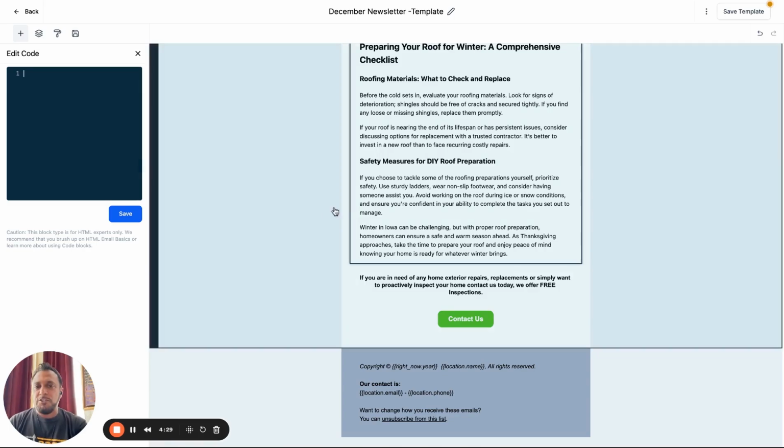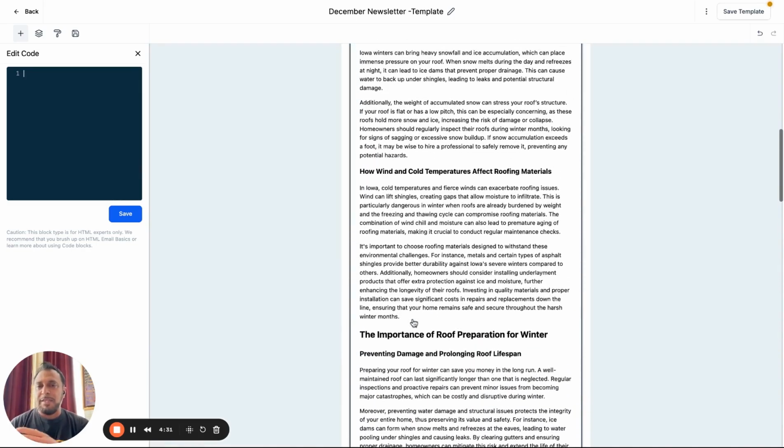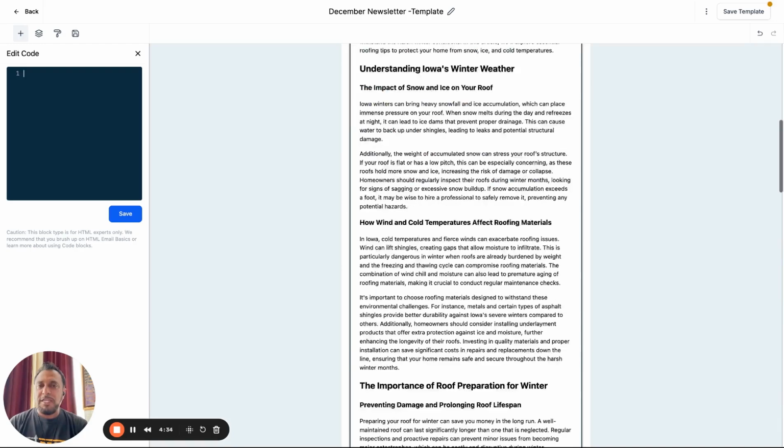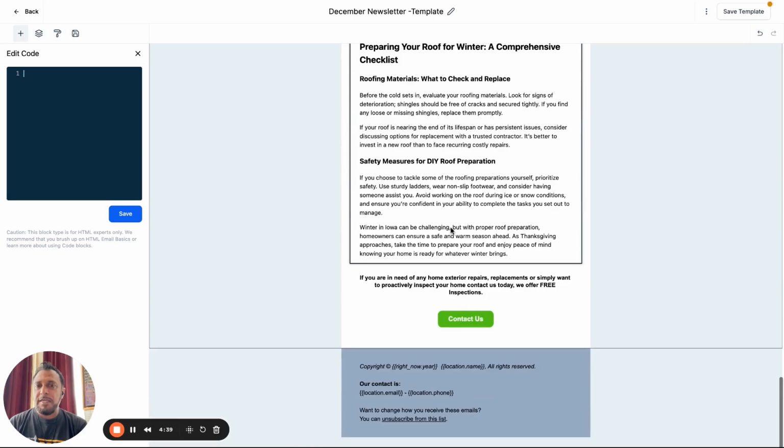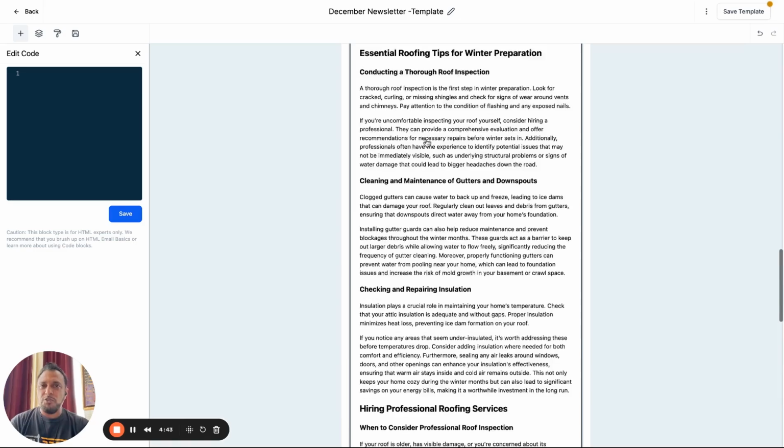I will say avoid too many pictures, too much formatting. It's going to land you in the spam box. So try to keep it at a minimal. Your logo is one image. Remember, you have another image here and you have the button. So, there's some HTML there. So you want to avoid too much.